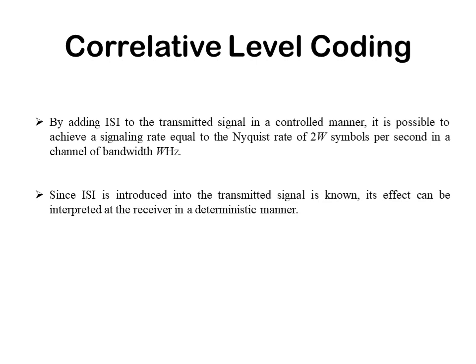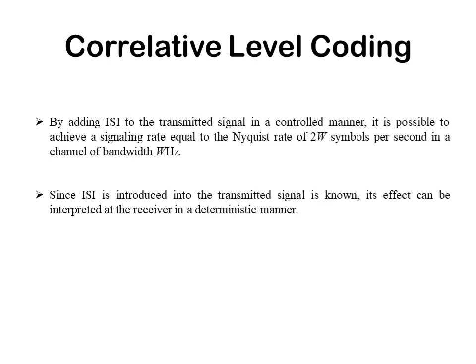As we know that ISI is an undesirable phenomenon that produces decoding errors and thereby degrades the system performance. Now in this particular topic we will see how the system performance can be improved by adding the ISI in a controlled manner. By adding ISI to the transmitted signal in a controlled manner, it is possible to achieve a signaling rate equal to the Nyquist rate of 2W symbols per second in a channel of bandwidth W hertz.